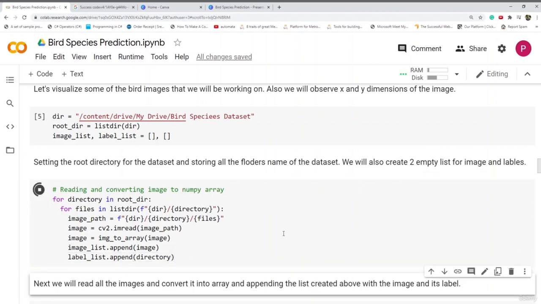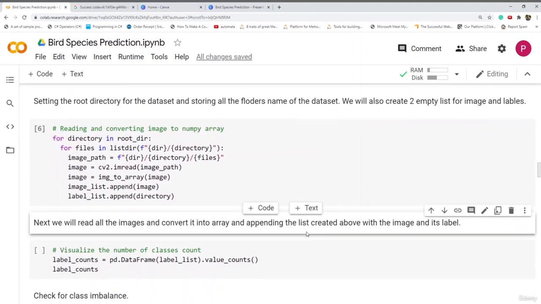It will take some time because there are around 1000 images, 1000 or 900 images. So it will take some time to read them, convert them into an array, and also append to the lists created the image and its label. It took me around 10 to 15 minutes to convert these into a NumPy array. So now let's move forward. Now let us visualize